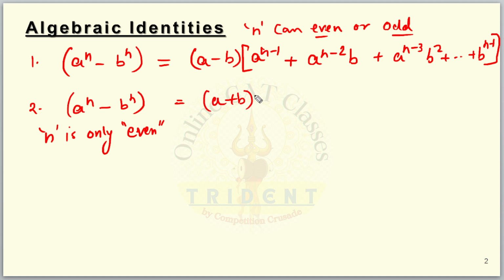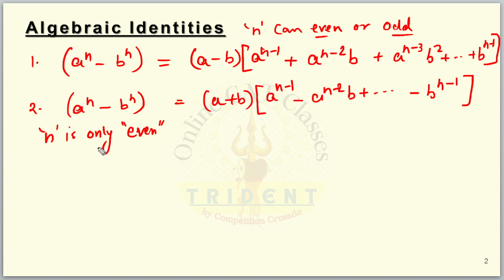The factorization will be something like this: a raised to the power n minus 1, this time the terms will be negative alternately, so minus a raised to the power n minus 2 b, plus dot dot dot, and finally b raised to the power n minus 1.